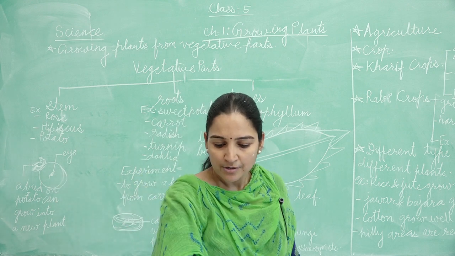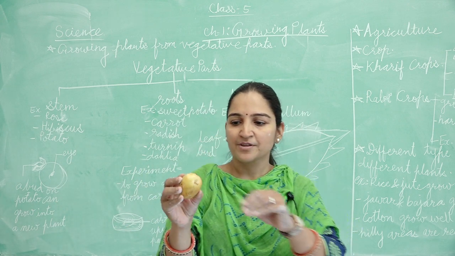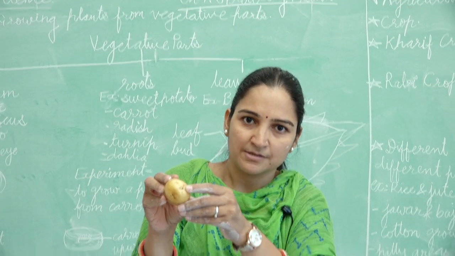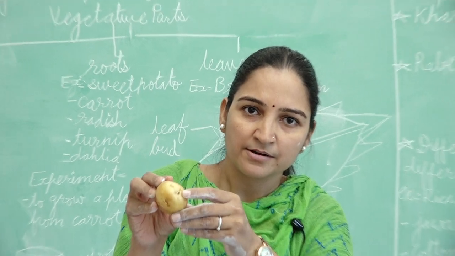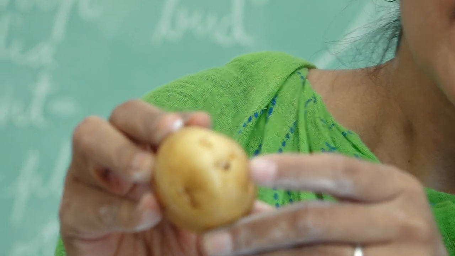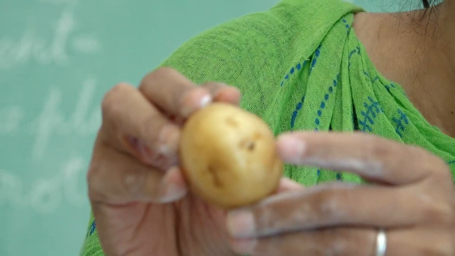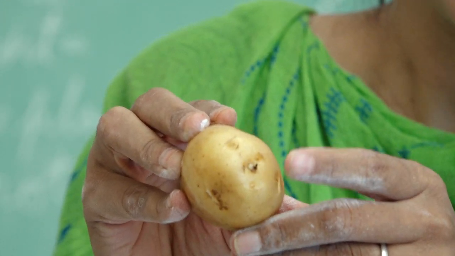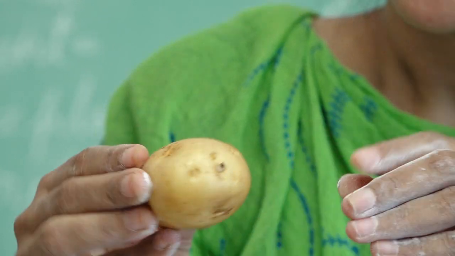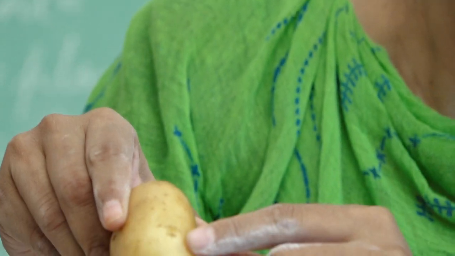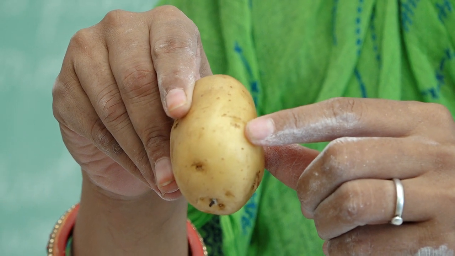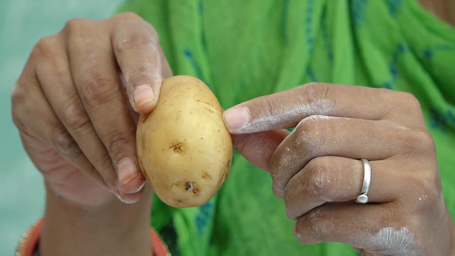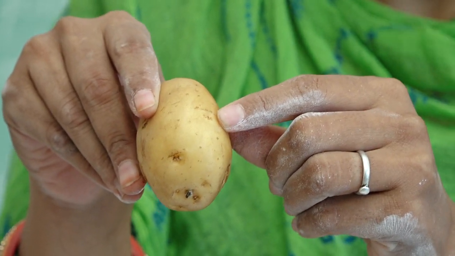I show you, this is the potato I have. Now this one is a small bud. Are you getting? This is the small bud. From this small bud the new potato plant can grow when it gets suitable conditions. And we can also see these eye-like structures. This is called the eye, from where the buds can grow. This is called the eye of potato.